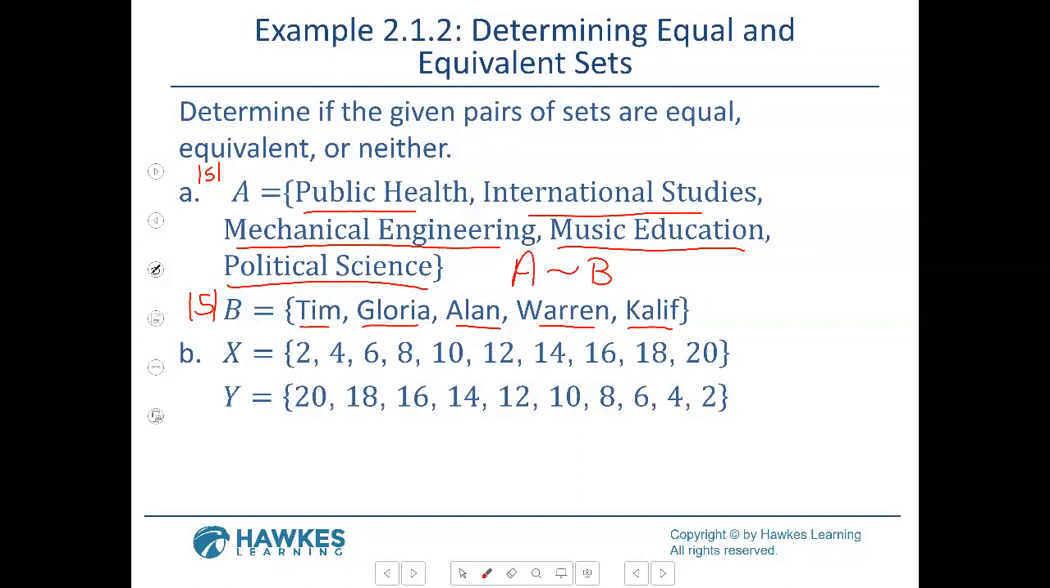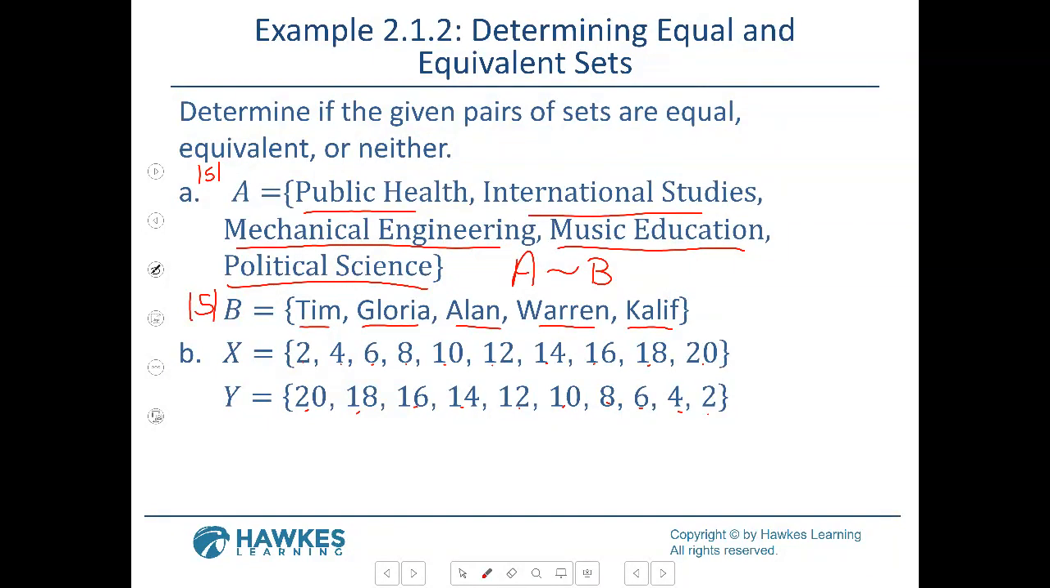Now they can be in different orders. We're going to do that next. They could be rearranged, but they need to be the same thing. So now let's look at X and Y. So we count all the elements here. This is 1, 2, 3, 4, 5, 6, 7, 8, 9, 10. This is 1, 2, 3, 4, 5, 6, 7, 8, 9, 10. So they have the same number of elements.